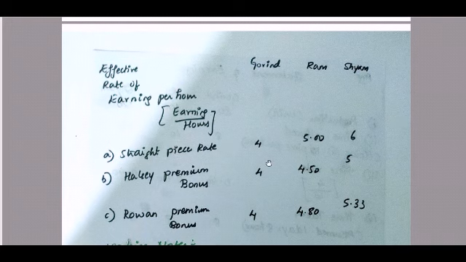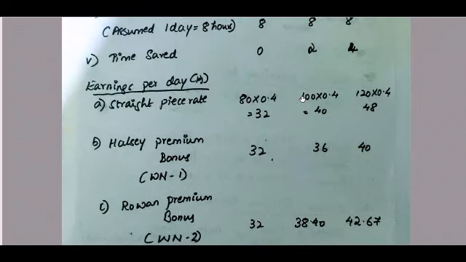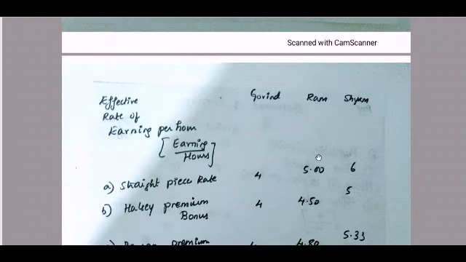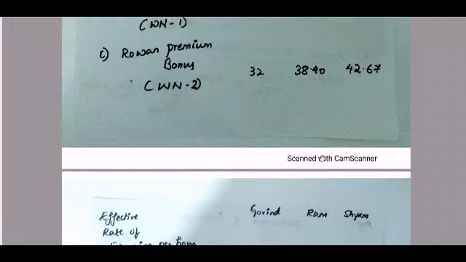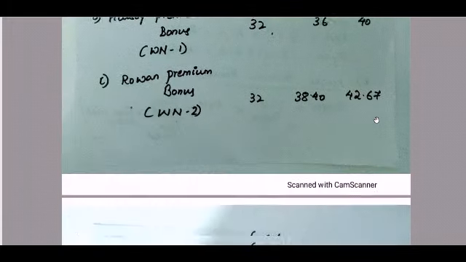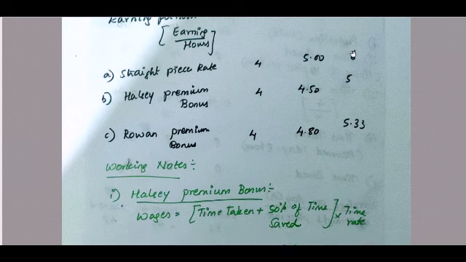So for Govind, 32 divided by 8 is 4 rupees. For Ram, it is 40 divided by 8, which is 5 rupees. And for Sham, the straight piece method wage is 48, so 48 divided by 8 is 6 rupees.